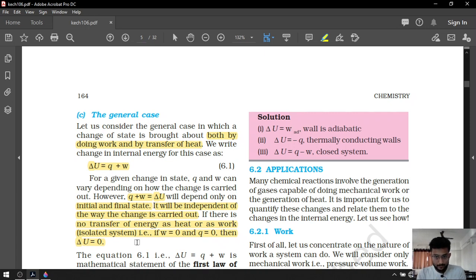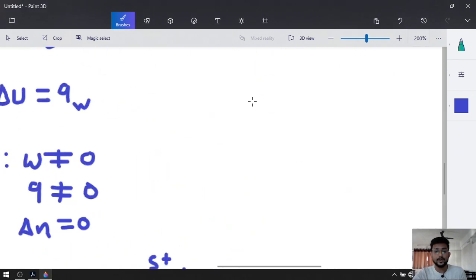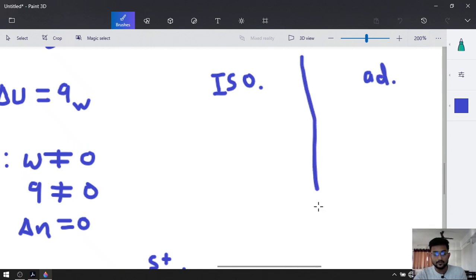Now the most important thing, remember that I am saying most important thing: isolated system and adiabatic system. What is the difference between these two? In the isolated system, Q is equal to 0, no exchange of heat.